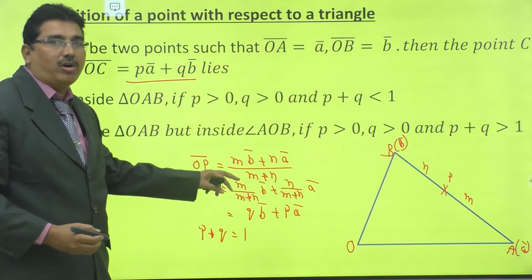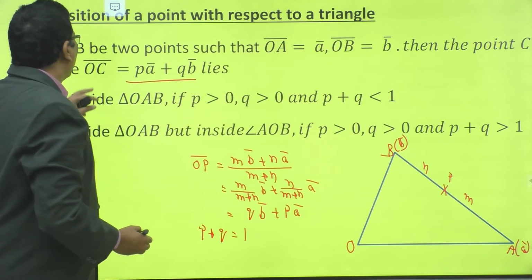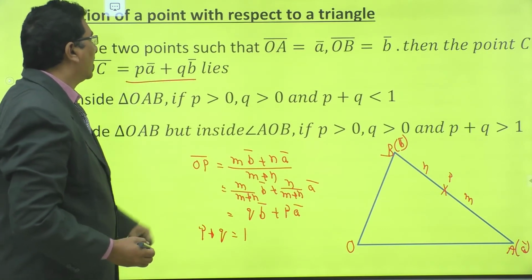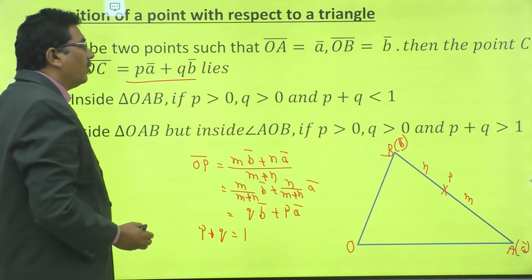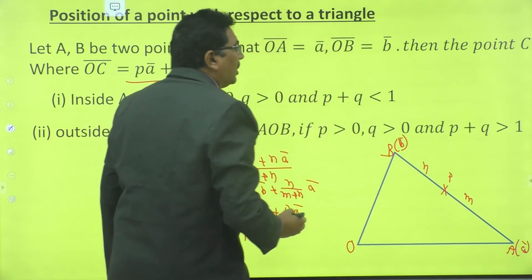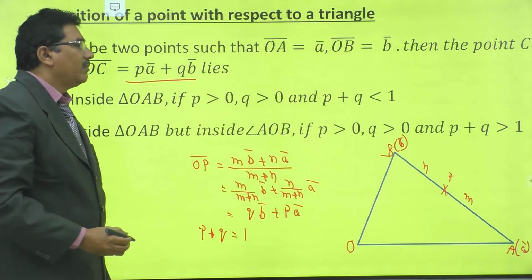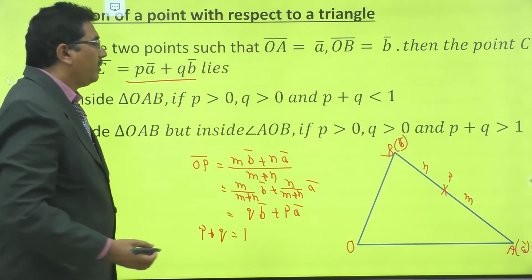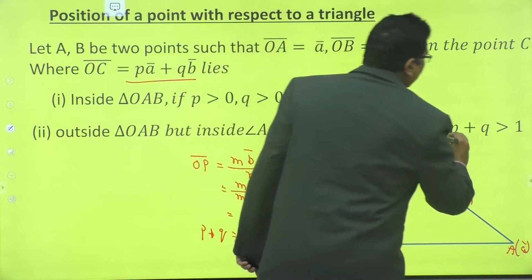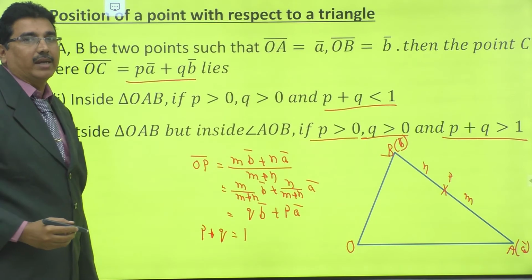Okay, based on this concept, we conclude like this, right? OC bar is equal to P A bar plus Q B bar lies inside triangle OAB if P greater than 0, Q greater than 0, and P plus Q less than 1. If P plus Q greater than 1, with P greater than 0, Q greater than 0, then the point lies outside triangle OAB.